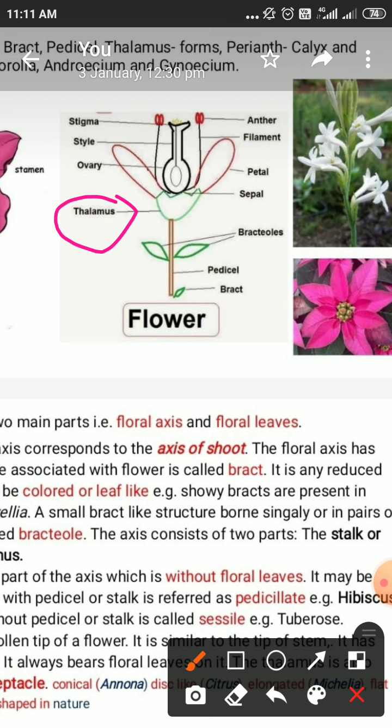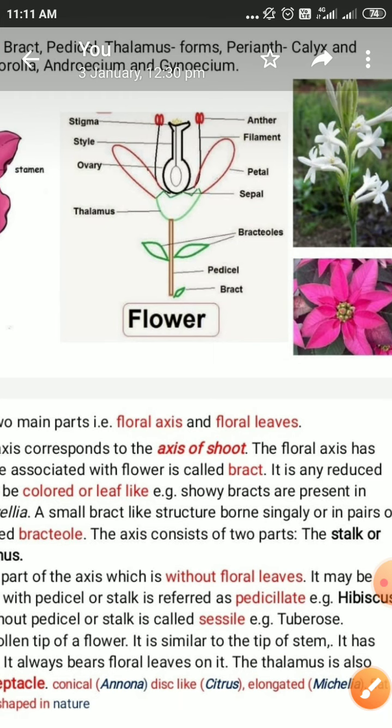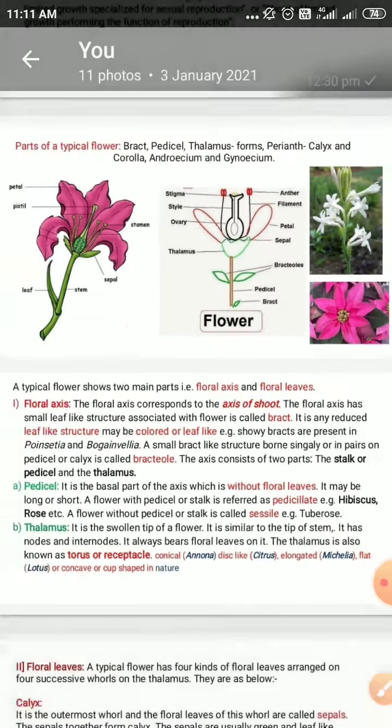This is about the structure of the flower, showing a vertical axis. The vertical axis includes the pedicel and the important organ, the thalamus. On the thalamus, the various floral leaves, floral organs, floral parts are developed. The sepals, petals, stamens and gynoecium are organized, seated and developed on the thalamus. So the pedicel, the thalamus and the floral leaves are the organs of the typical flower.